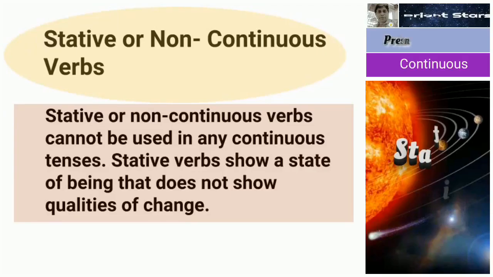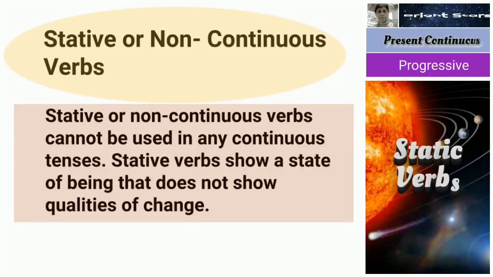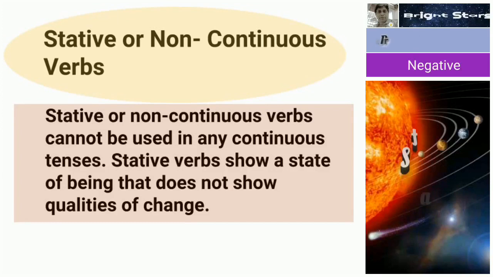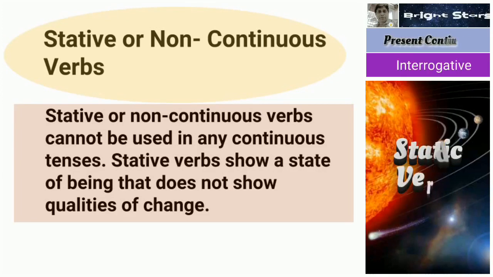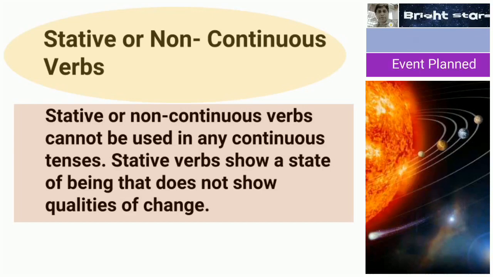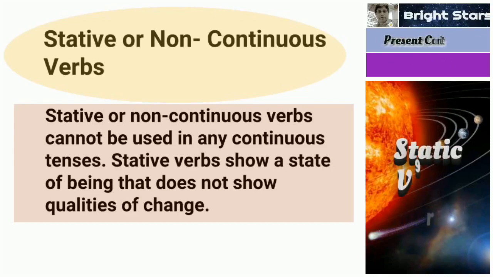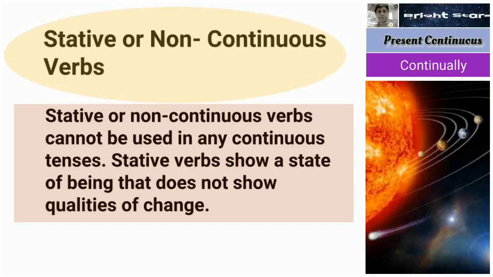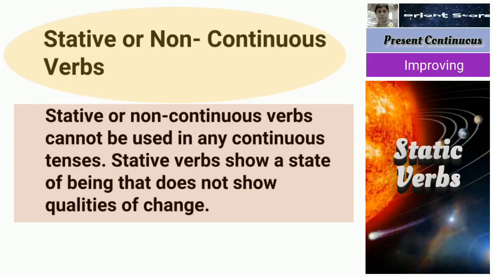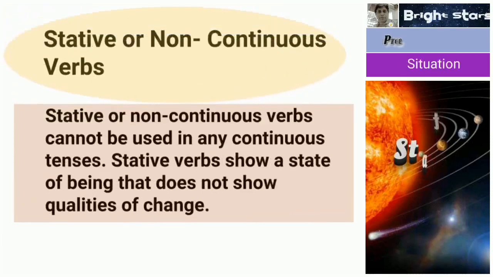So stative or non-continuous verbs that we should know. Some verbs are not at all continuous. They are stative, they are stagnant, they are constant, they are fixed. So stative or non-continuous verbs cannot be used in any continuous tenses. Stative verbs show a state of being that does not show qualities of change. So no change will be there.